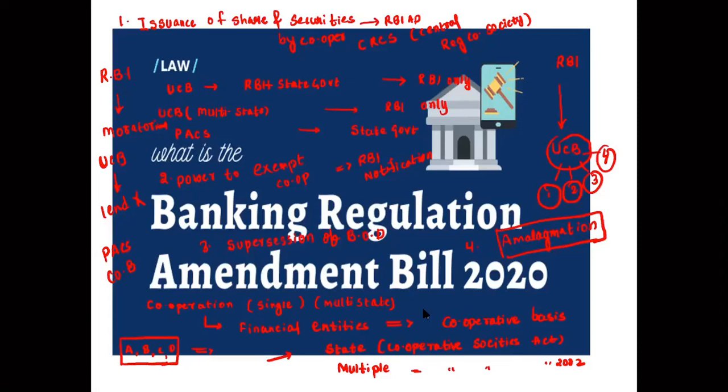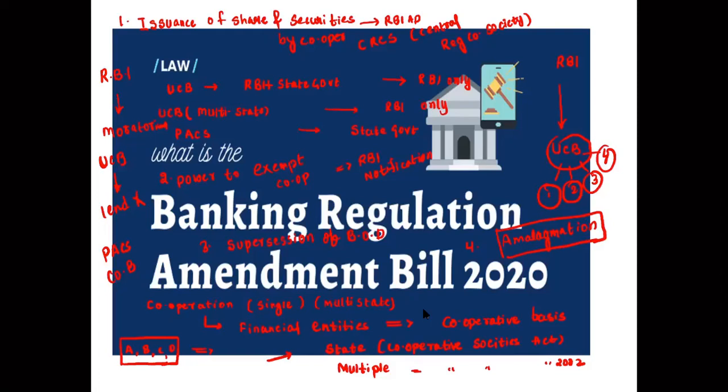And if the shares and securities have to be issued to any other persons, then those persons are subject to RBI approval, or any owner is subject to RBI approval. Number one. Second, the RBI can notify certain exemptions for cooperative banks from time to time, and they can amalgamate also without placing banks under a moratorium.